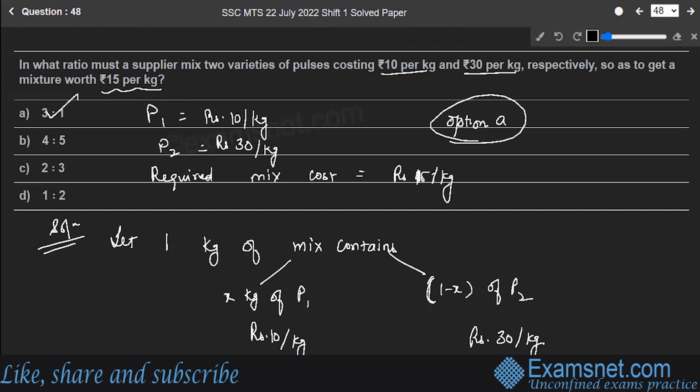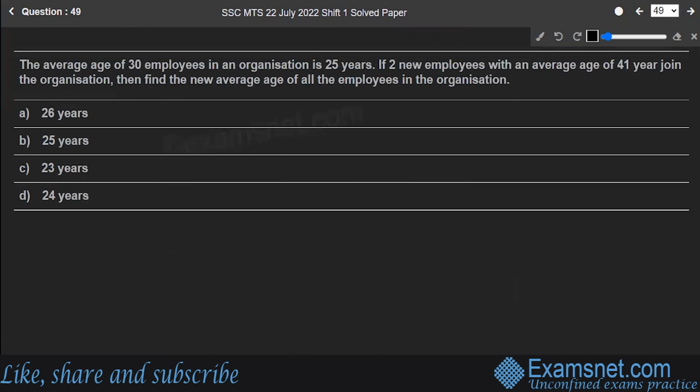Hope you are clear. Next is question number 49. The average age of 30 employees in an organization is 25 years. If two new employees with the average age of 41 years join the organization, then find the new average age of all the employees in the organization. So you are given average age of 30 employees as 25 and two new employees. Let's write down average age of 30 employees is 25 years.